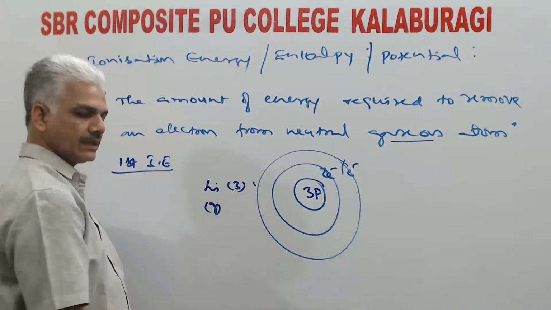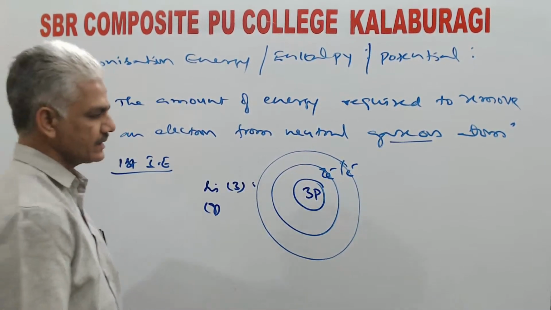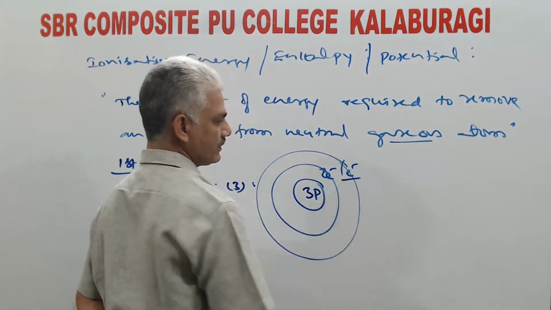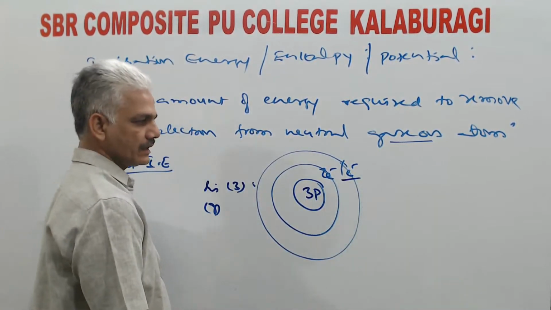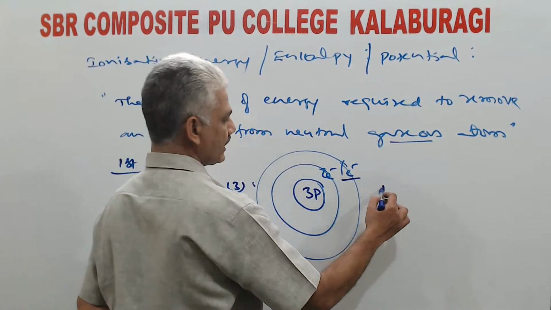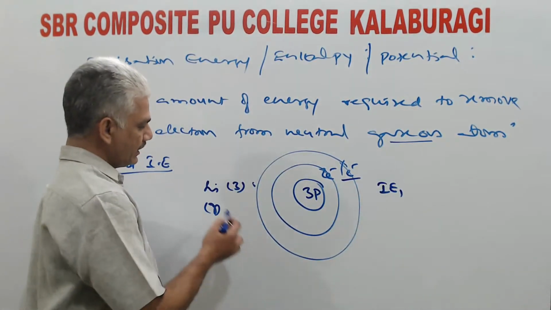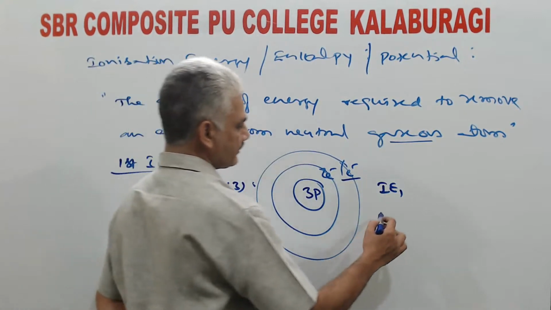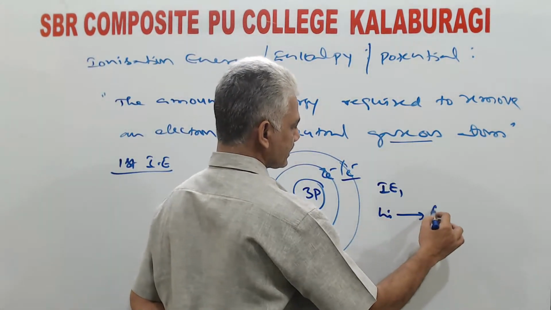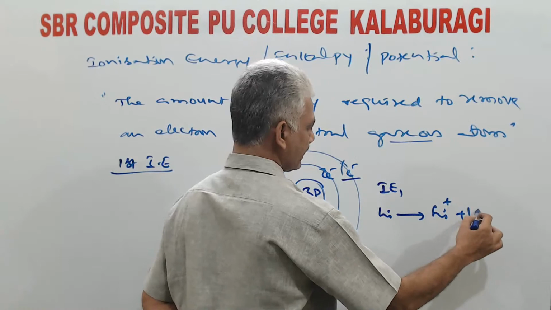Now, if we imagine that lithium is in gaseous state, how much energy do you have to spend to take out that electron? That will be called IE1, first ionization energy. Then the lithium atom gets converted into lithium ion.